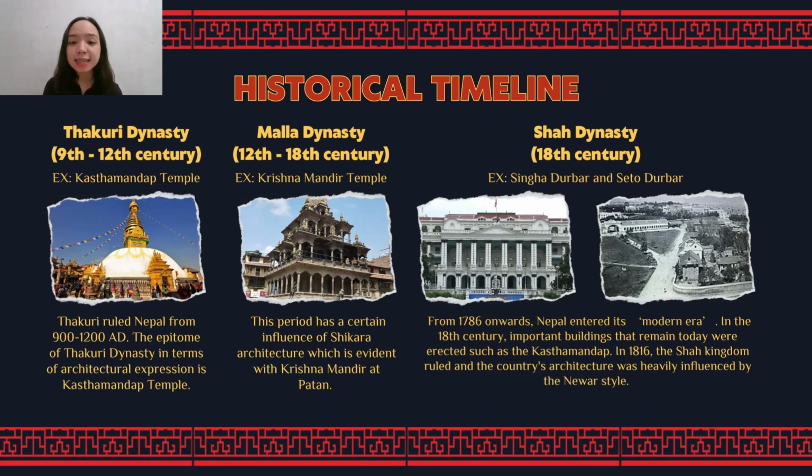Next dynasty is the Shah dynasty, which dated back from 18th century. From 1786 onwards, Nepal entered its modern era. In the 18th century, important buildings that remain today were erected, such as the Kastamanda. In 1816, the Shah kingdom ruled and the country's architecture was heavily influenced by the newer style. Various temples, fountains, and other important buildings were also constructed. Some of the sample structures during this period are the Singha Durbar and the Seto Durbar.